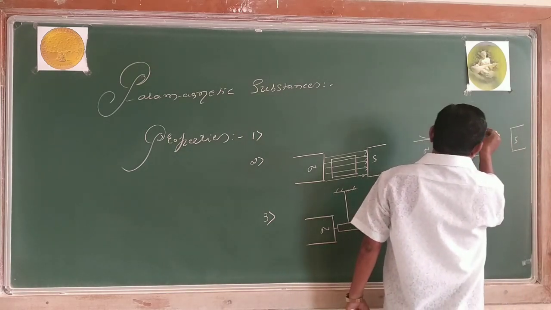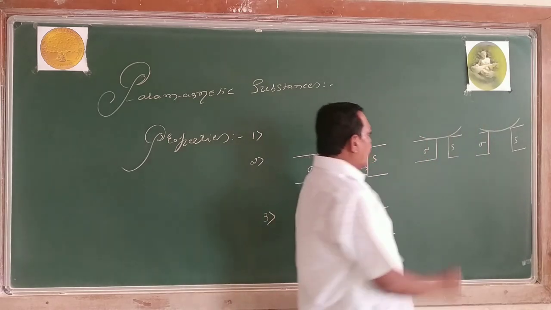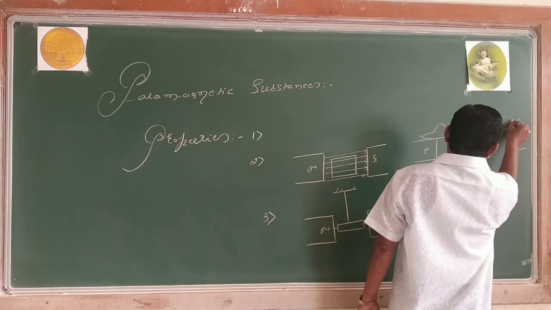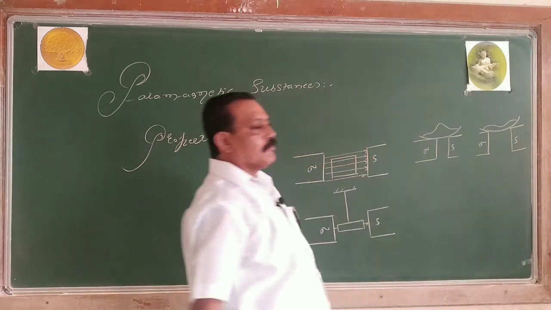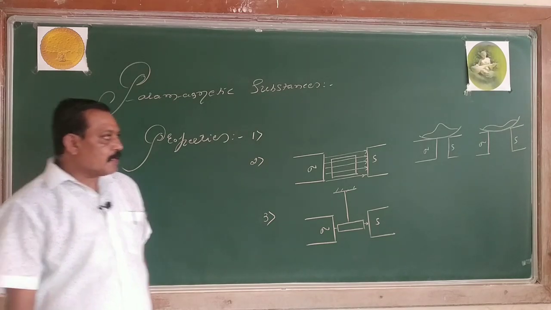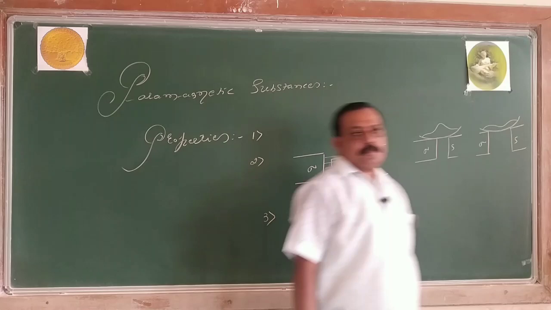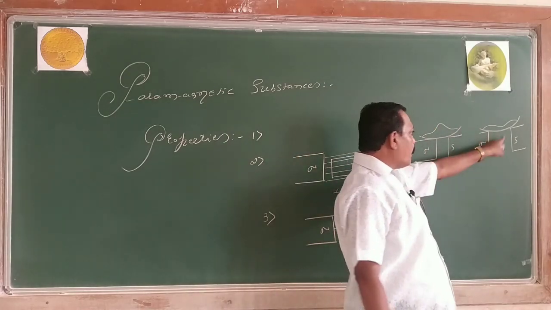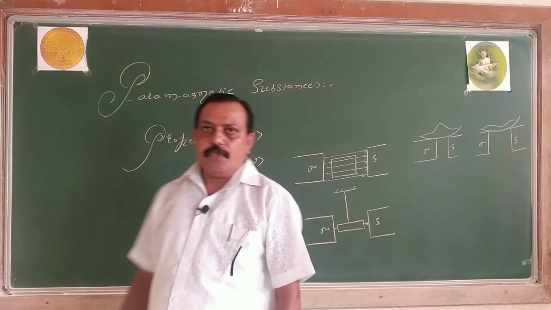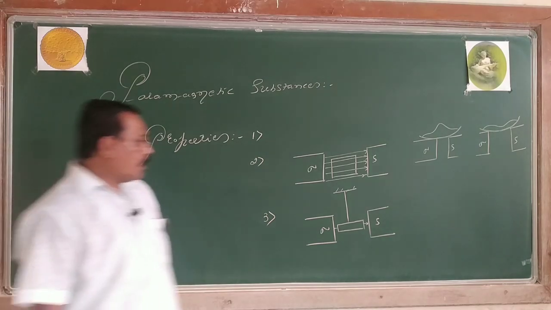If I take a paramagnetic substance in a non-uniform magnetic field, it moves from the weaker to the stronger part of the magnetic field. This is my fourth property.